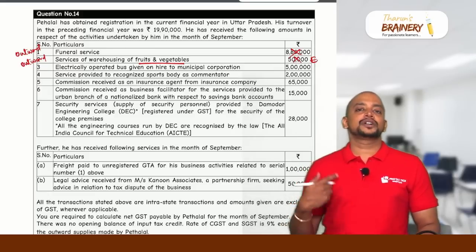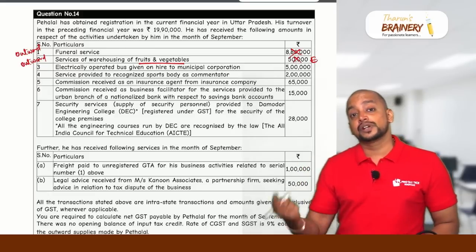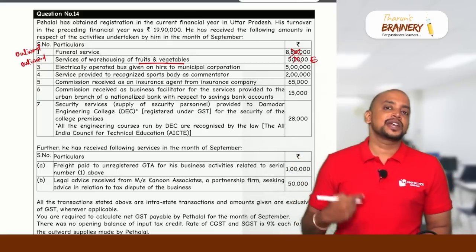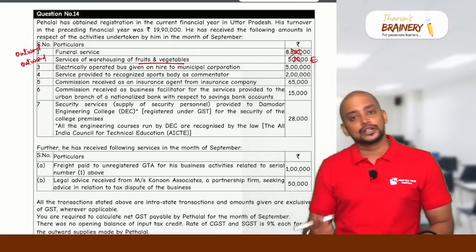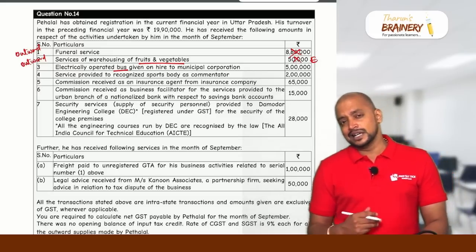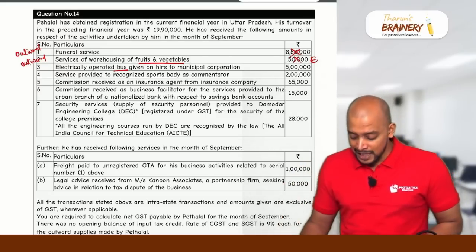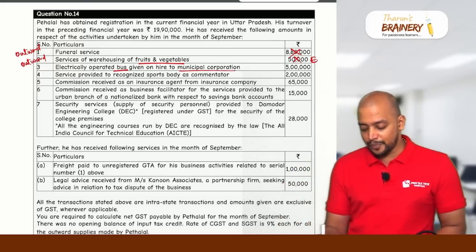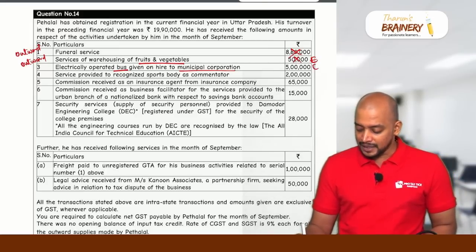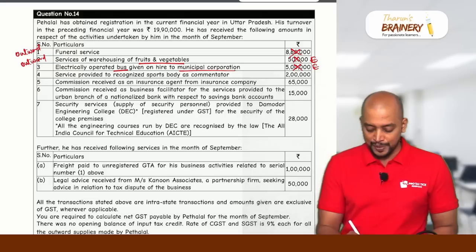Hiring of which motor vehicle? Electric motor vehicle that can carry more than 12 passengers to a local authority is exempted. Here it is given as bus. Bus means definitely the capacity will be more than 12, and it is given on rent to municipal corporation. So due to that reason, this will be again exempted. So PayHalal is not required to pay GST on that.